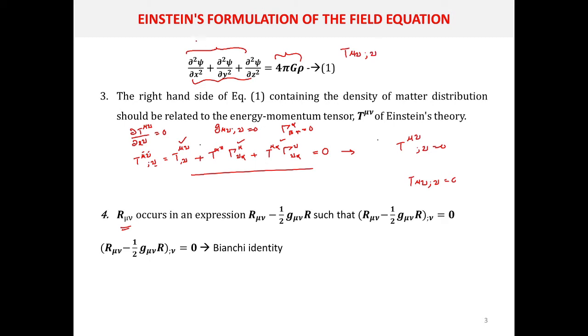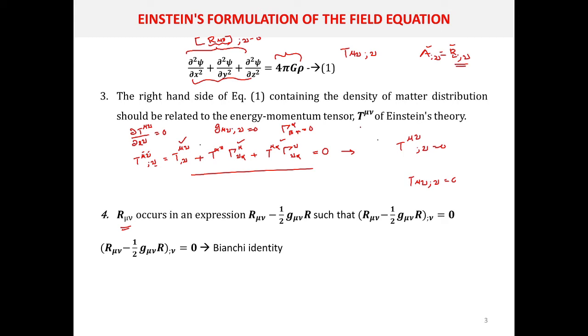So when you are considering a particular term here, it is in terms of some Ricci tensor R mu nu. Whatever terms you are considering, no problem, but its covariant derivative with respect to nu should be 0. Because when you are considering an equation like A equal to B, both are tensors, when you are taking the covariant derivatives, the right hand side is B with nu, and here it is also nu.